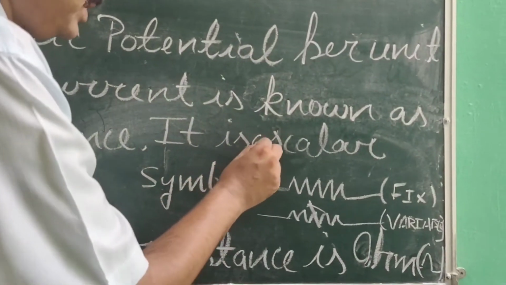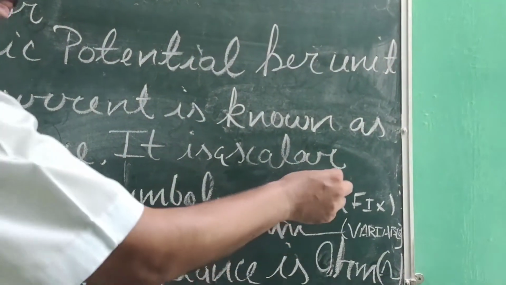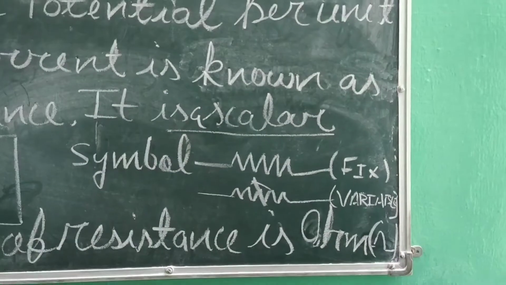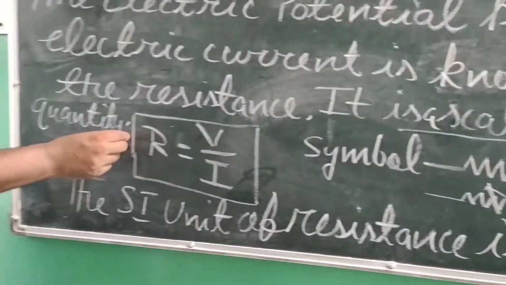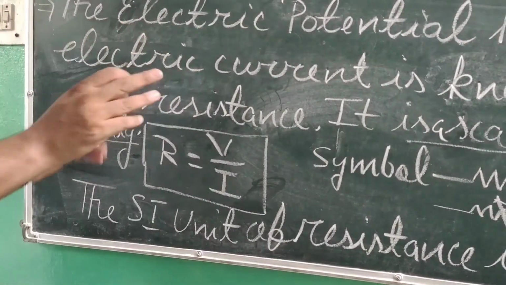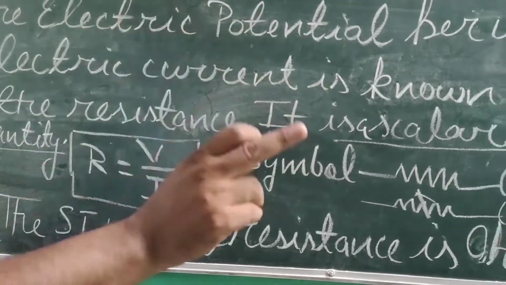and it is a scalar quantity. It is a scalar quantity, which means resistance does not have a sense of direction. It has only magnitude.